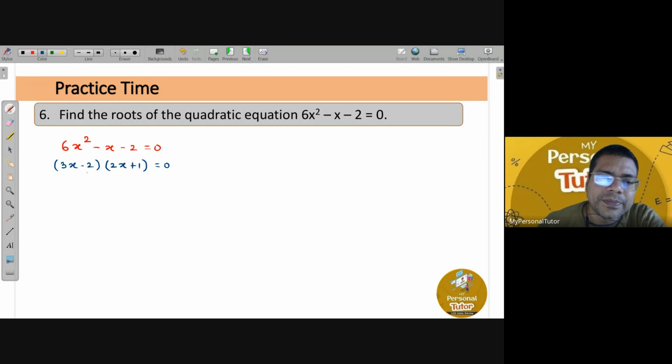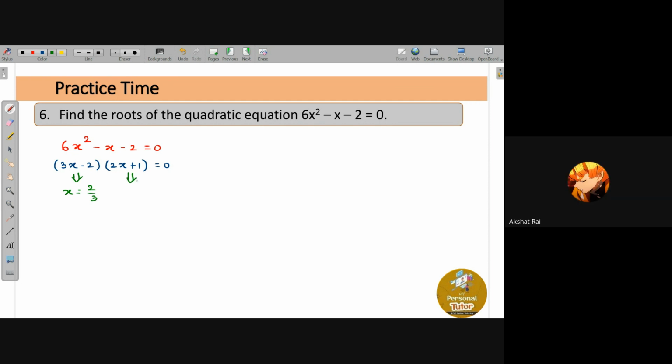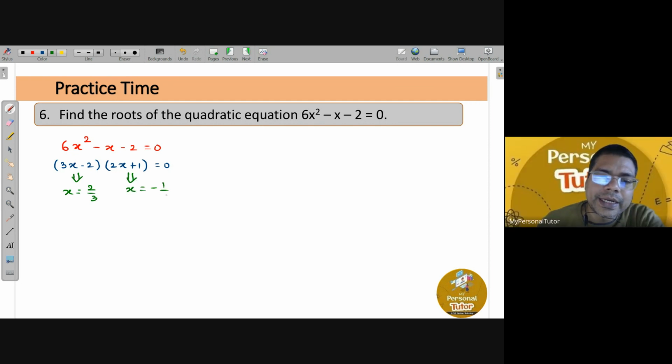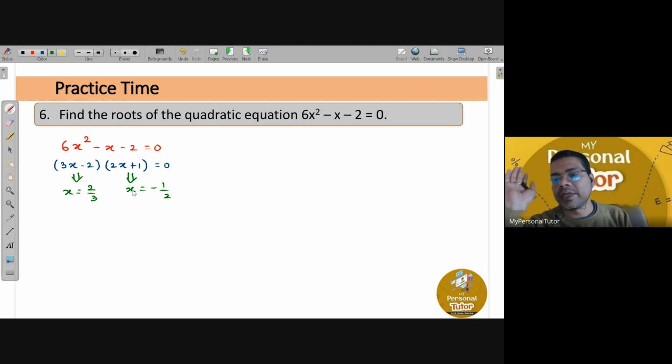So here, if you simplify it, the first factor, when you equate it to 0, you will get x equals 2 by 3. And the same way, the second factor gives x equals minus 1 by 2. Yes, it is minus 1 by 2, correct. So everybody got the same answer? If not, tell the truth. Don't hesitate, because if you hesitate now, later it will be troublesome.